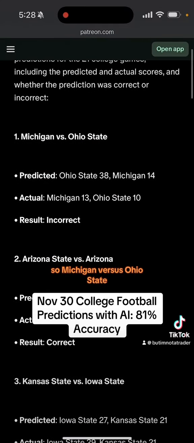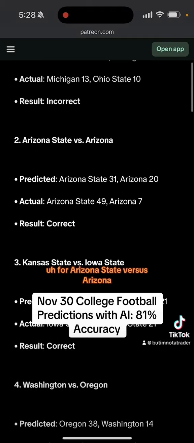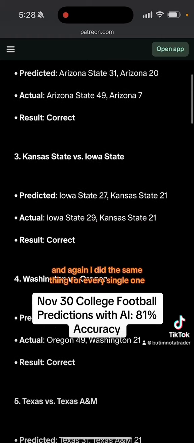So Michigan versus Ohio State, the prediction on my side for my AI model was 38-14. The actual was 13 Ohio State. The result is obviously incorrect. For Arizona State versus Arizona, it predicted 31-20. The actual was 49-7. The money line was still correct, but it was off by a couple of points. And again, it did the same thing for every single one.